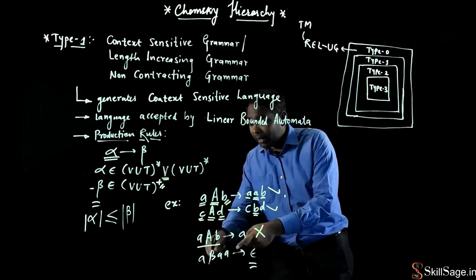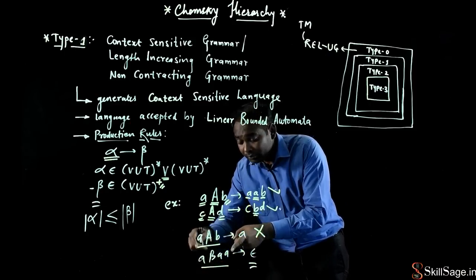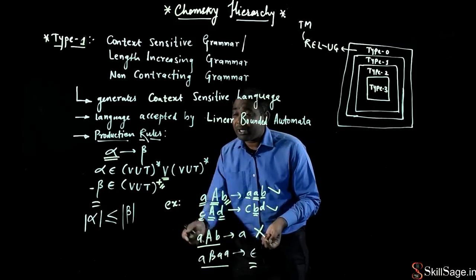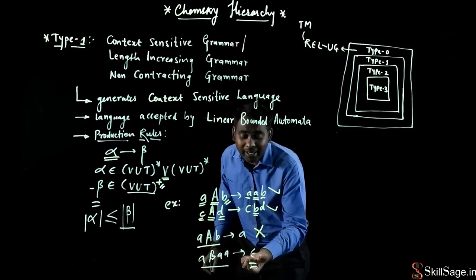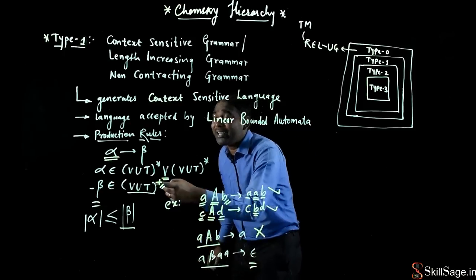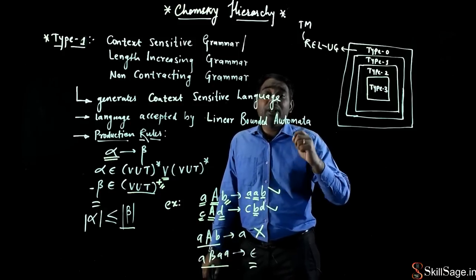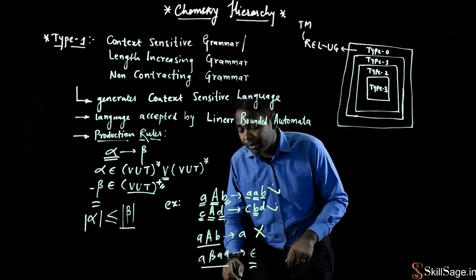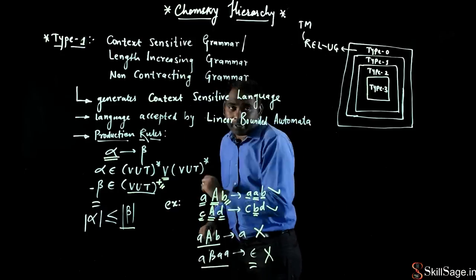So same here, I cannot use this grammar because the length of alpha is 4 and length of beta is 0. At the same time, it violates this second and third property, right? Beta, इसमें क्या था? Beta is empty, but it says that कम से कम at least one variable or non-terminal symbol has to be present on the right hand side of the production rule. So this is an invalid production rule of type 1 grammar.